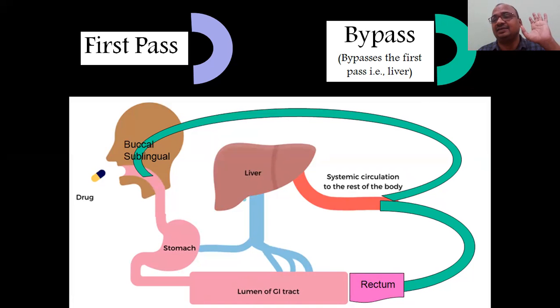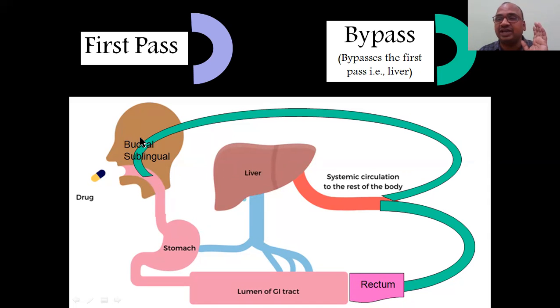That is a speciality. And at the same time, the rectum also, we know it is a storage of the fecal matter. The rectum also has a bypass directly. They have a blood vessel connection directly into the systemic circulation. This is a bypass. That's why this is called a bypass. Very, very important word in this video: bypass. It bypasses the first pass. This is a first pass. So see, there is no first pass.